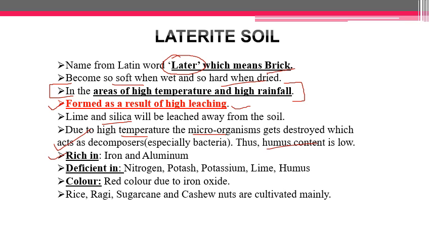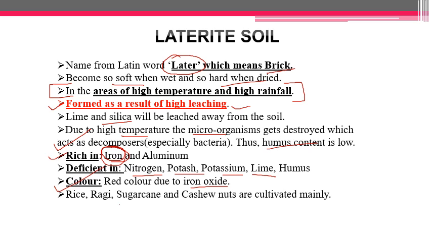Now it is rich in iron and aluminium, just like red and yellow soil, which was also rich in iron oxide. This soil is also rich in iron oxide as well as aluminium. It is deficient in nitrogen, potash or potassium, lime and humus. These are some of the important nutrients in which this soil is lacking. Color is red due to iron oxide. Similar is the case with red and yellow soil, red color due to iron oxide. This laterite soil is also red in color due to iron oxide in it.